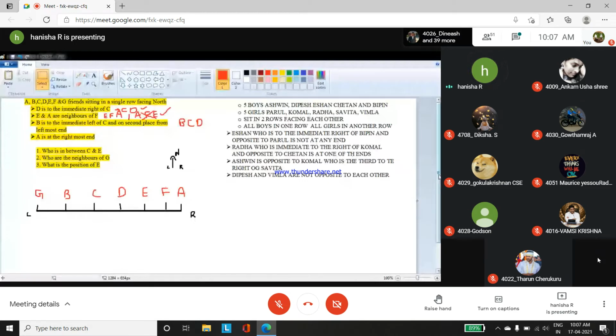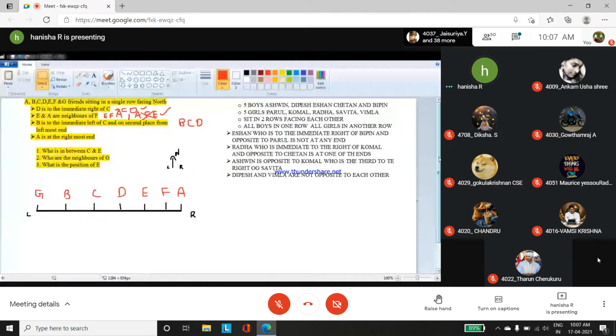For the comparison, I'm having both. I will solve and show you the comparison of both things. So that first one will also be on the screen. First we have to read the question properly. The question is: 5 boys, namely Ashwin, Deepesh, Ishan, Chetan and Vipin, and 5 girls, Parul, Kovita and Vimala.